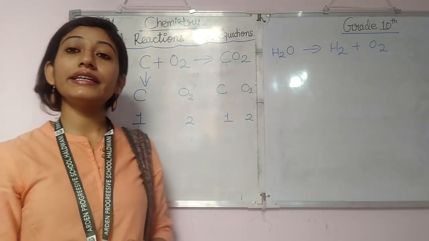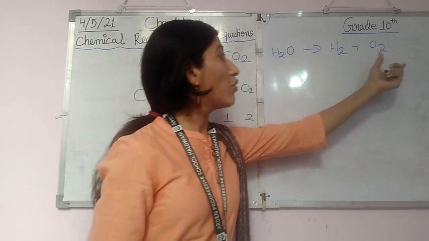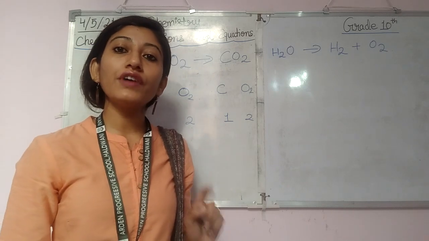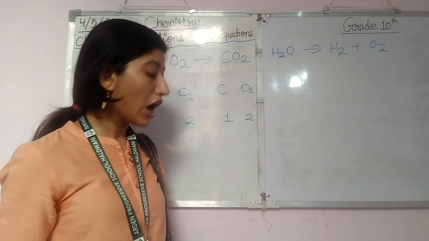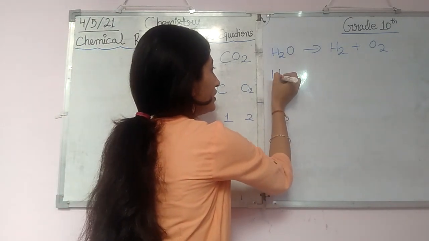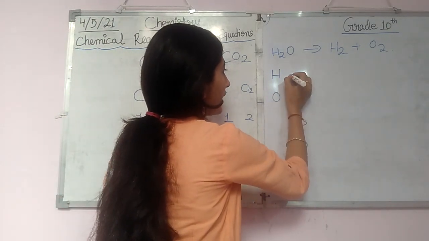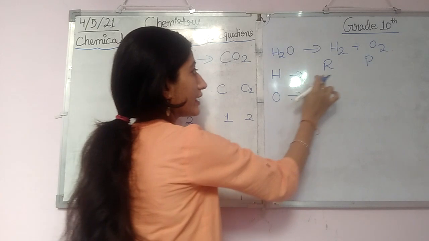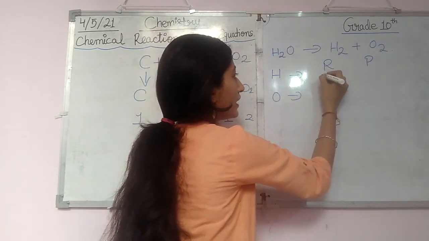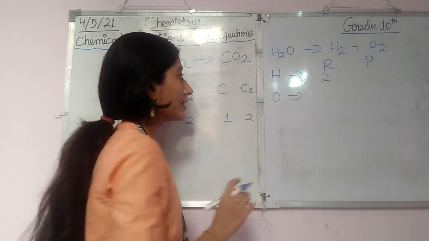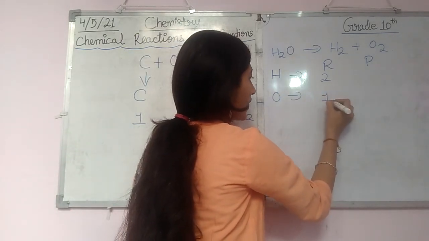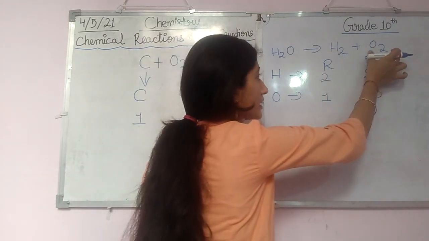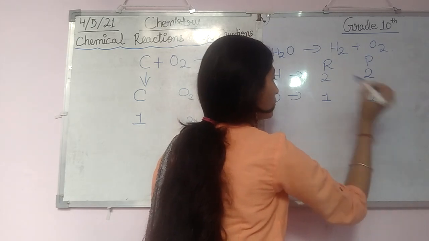Now, do you think the number of moles of hydrogen and oxygen on both sides are equal or not? For this you have to check. How will you check? You will write hydrogen, oxygen. In this way you can write the reactant side and the product side. Now in the reactant side, how many moles of hydrogen are there? 2. Simply you have written 2. Very nice. Here the number of moles of oxygen? 1. In the product side, the number of moles of hydrogen? 2. And in the product side the number of moles of oxygen is 2.